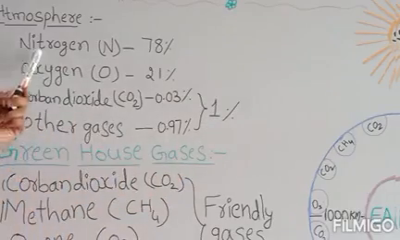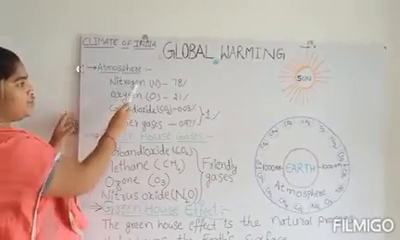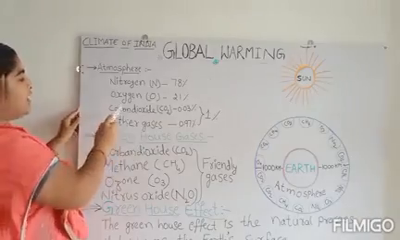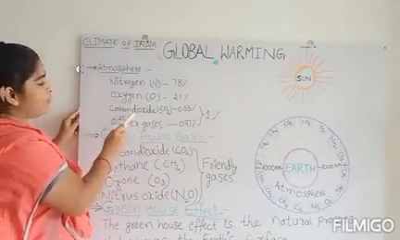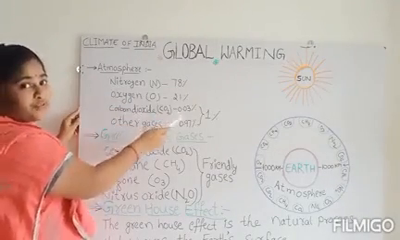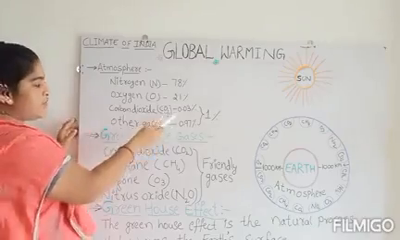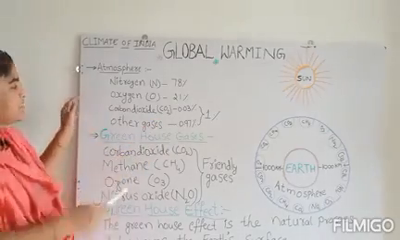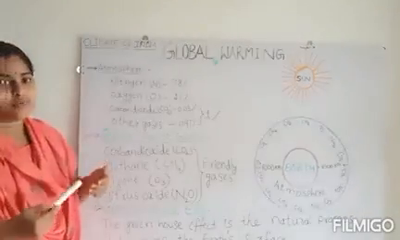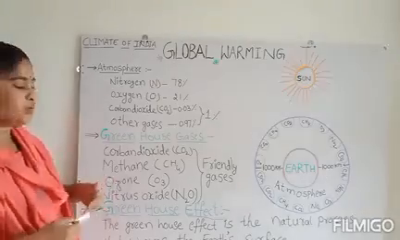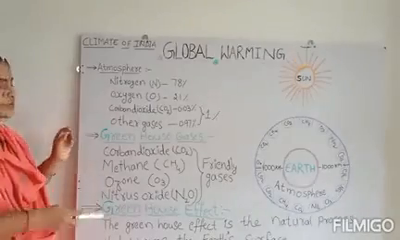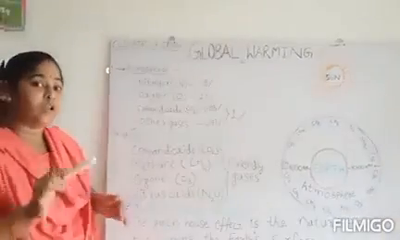We know that nitrogen is very helpful to us to grow plants, and oxygen is our breathing gas. Carbon dioxide we exhale, but the trees' breathing gas is carbon dioxide. That means these gases are very helpful to us. We know that. But some other gases are also very helpful to us to live on the Earth's surface.